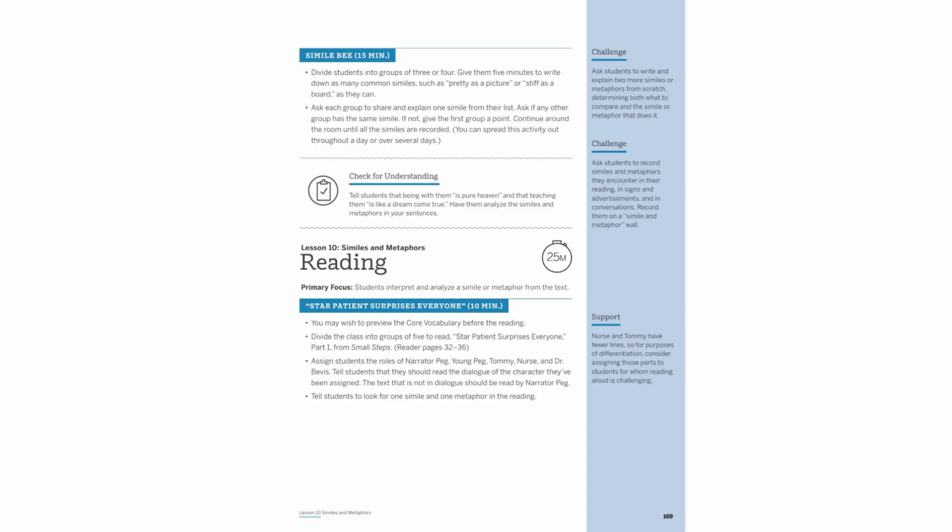In groups, students brainstorm common similes like pretty as a picture. Each group shares a simile, earning points for unique ones. Analyze similes in phrases like being with you is pure heaven. In Star Patient Surprises Everyone, students read assigned roles, identifying similes and metaphors, and are encouraged to create and record new ones.